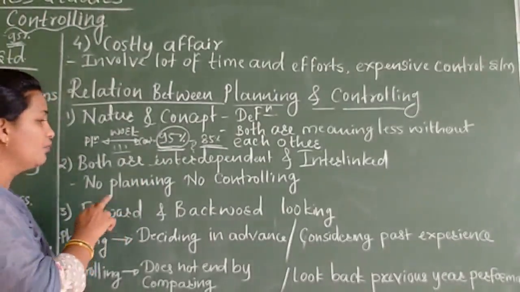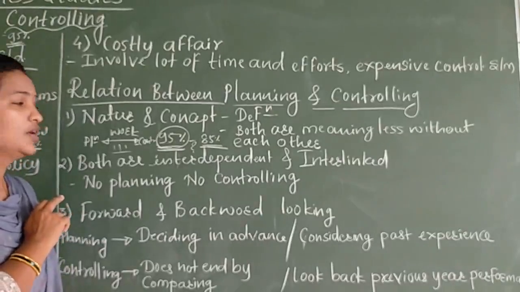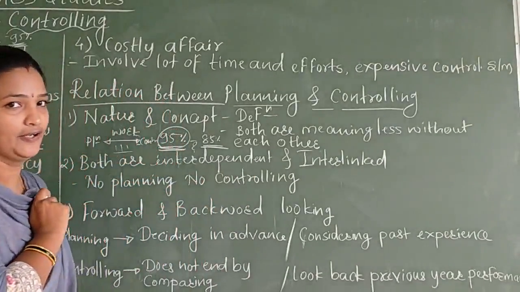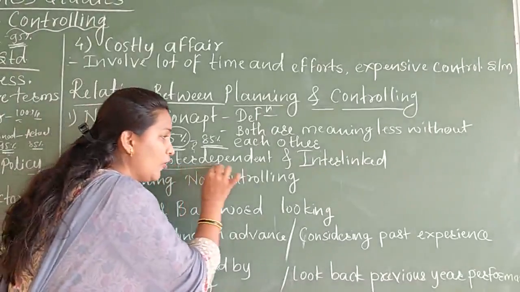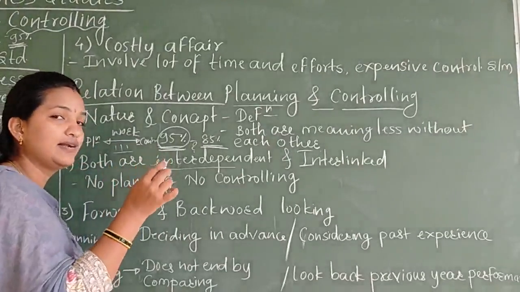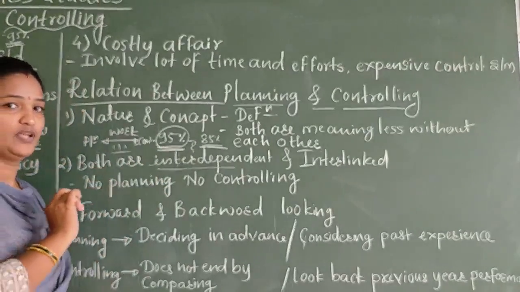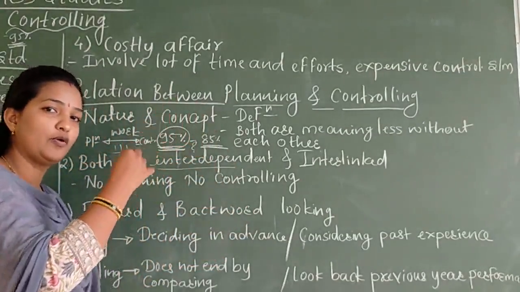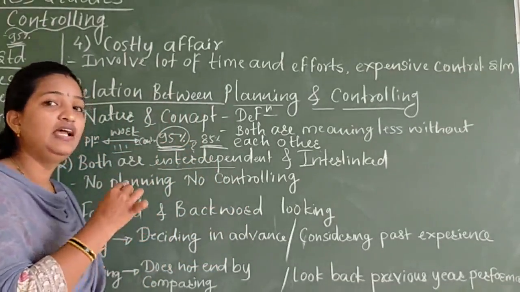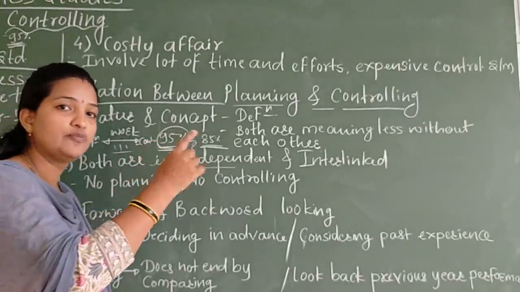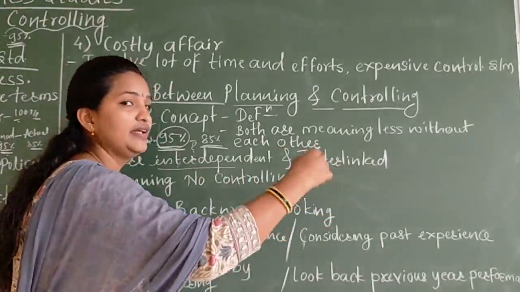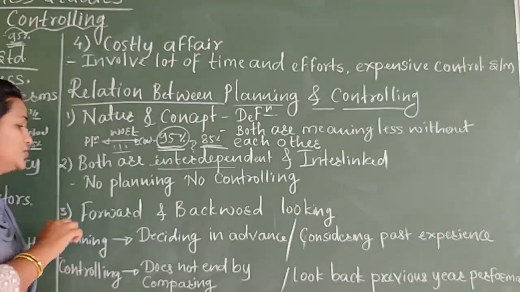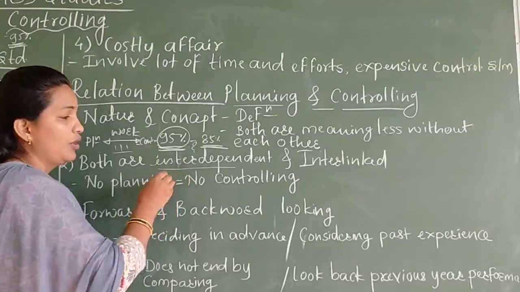Okay, so the next one: planning and controlling are interdependent and interlinked. Interdependent means they depend on each other, and interlinked with each other. Planning depends upon controlling, and controlling depends upon planning. That is interdependent and interlinked. After planning there should be controlling, then planning, then controlling. So it is interlinked with each other.